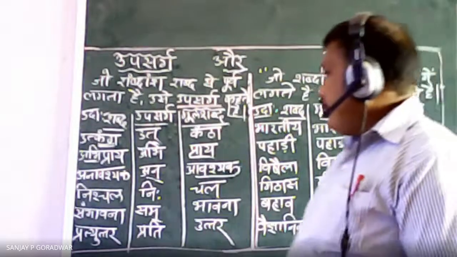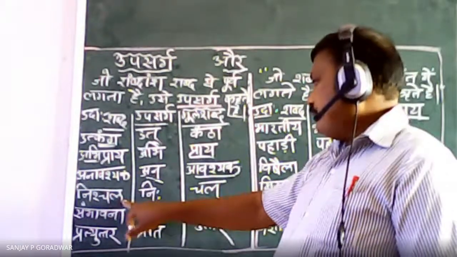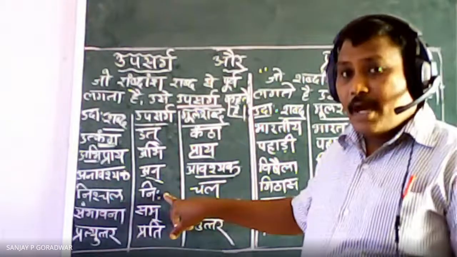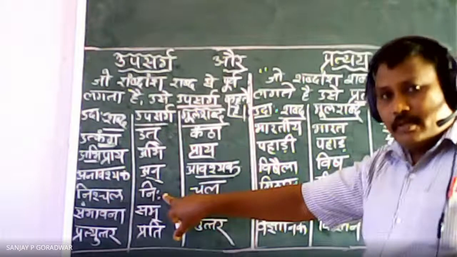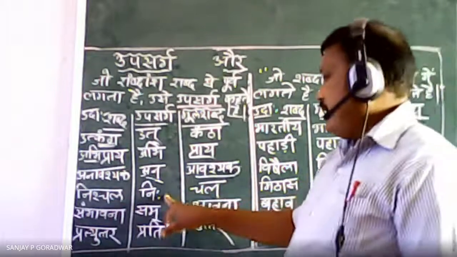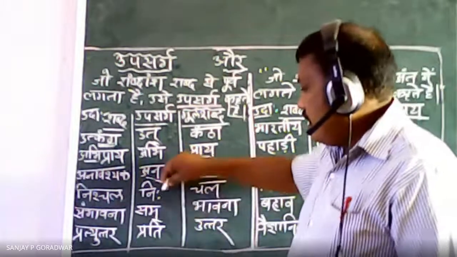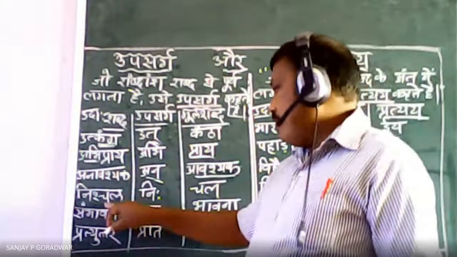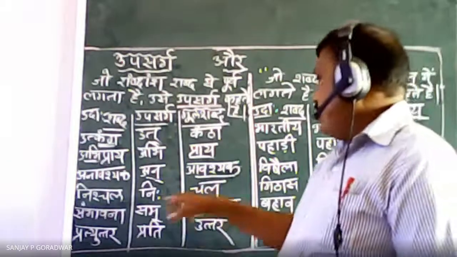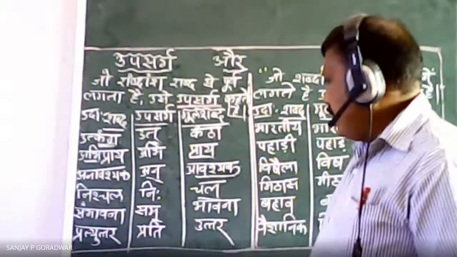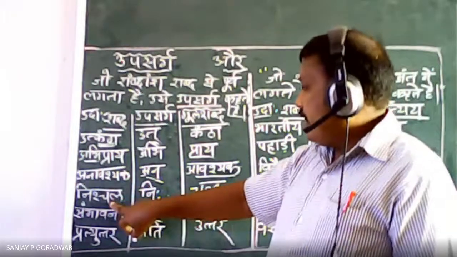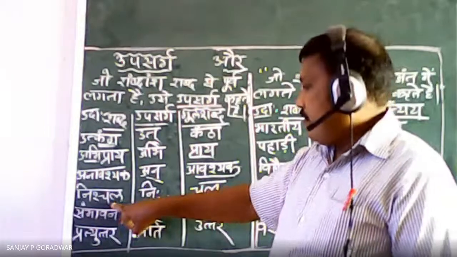The another example we have here, nischal. Ni is there, and here the visarga symbol is there. Visarga, aha, is there in swar. When vowels are there, na, I, last 2 letters are there, and aha, that symbol is given here. So when we are joining this visarga, at that time what will it become? It will become sh. So chal is the main word, and ni, when you are joining this, what word will we get? Nischal we will get.